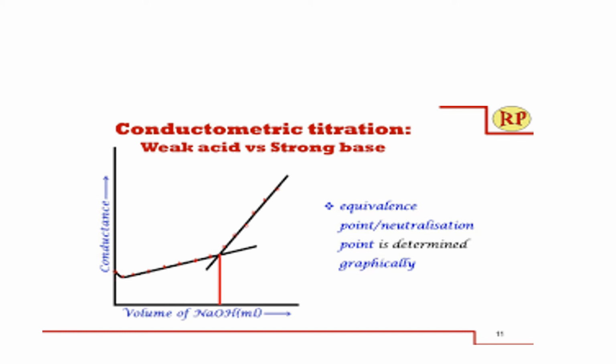At the equivalence point, after the equivalence point, there is a more or greater increase in the conductance because after the equivalence point, only strong base is present. As you know, the strong base is sodium hydroxide, which undergoes 100% ionization. The availability of hydroxyl ions is more. So that is the reason there is a greater increase in the conductance.